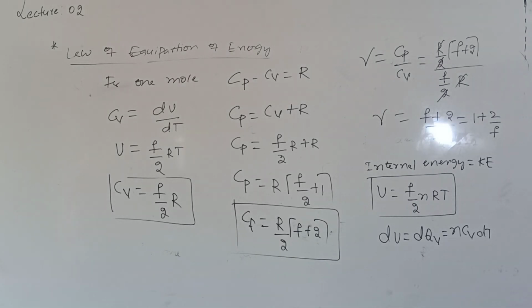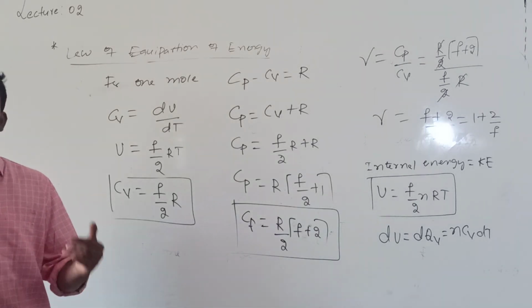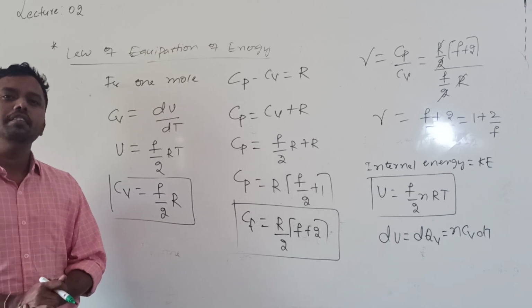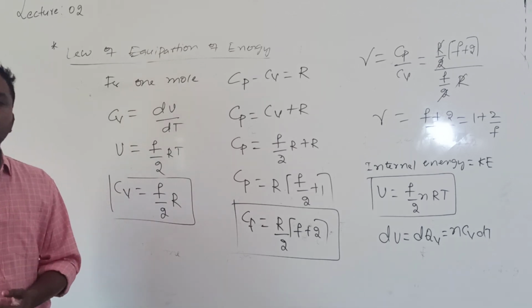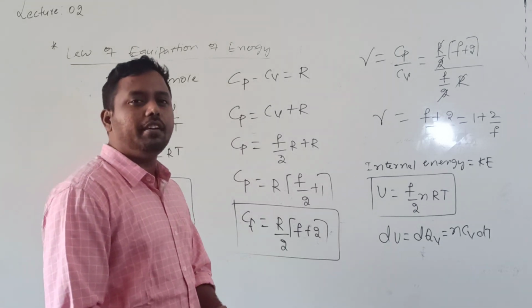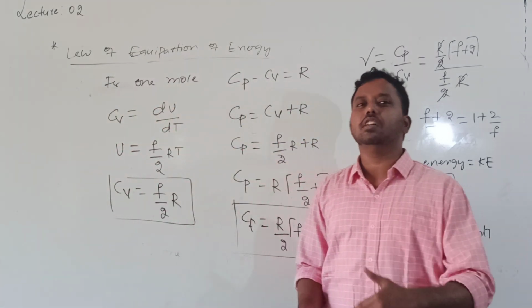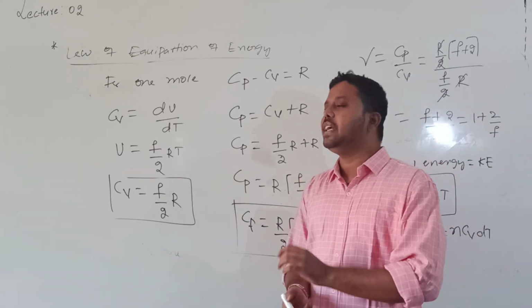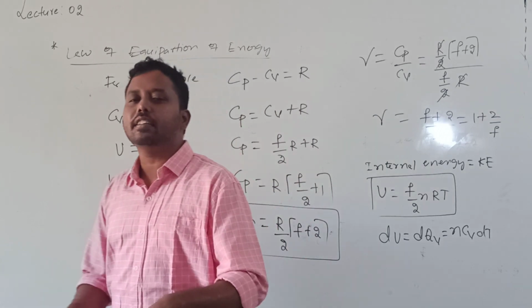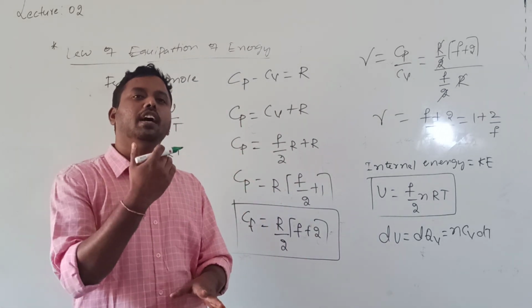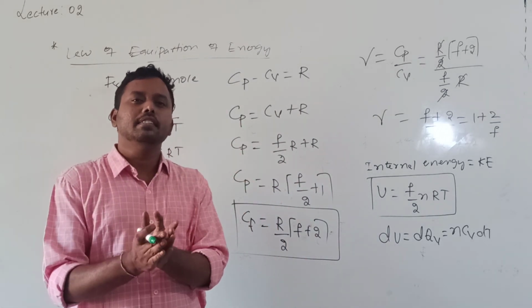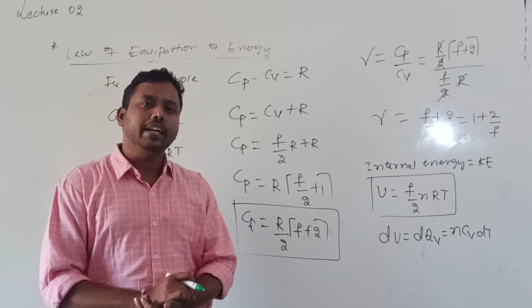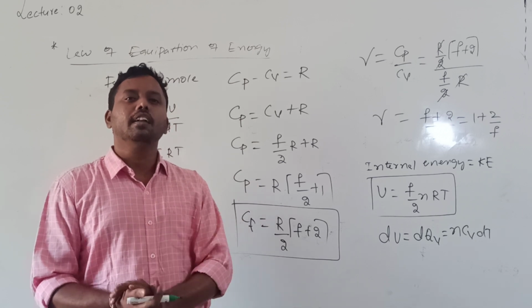For any gas, either monoatomic, diatomic or triatomic, the Cp value and Cv value can be calculated. Why should we calculate them? Cp and Cv are the molar specific heats. A higher molar specific heat capacity means the gas is a bad conductor of heat; a lower value means the gas is a good conductor of heat.